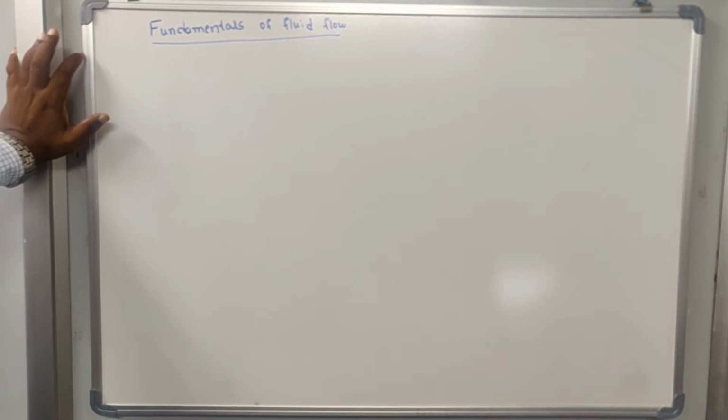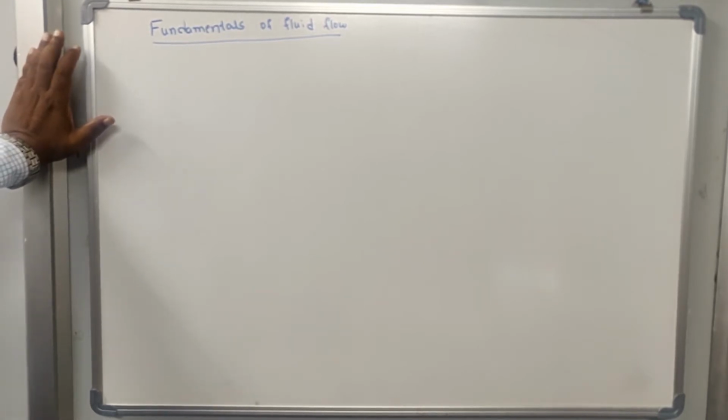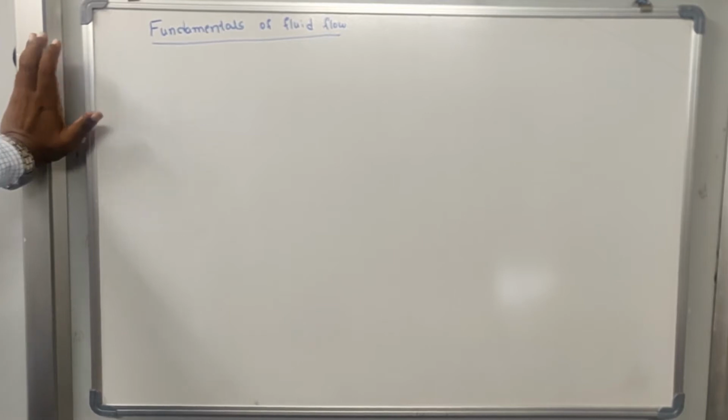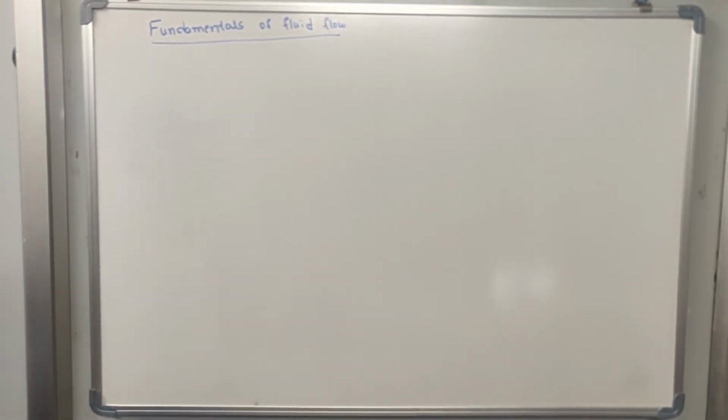So the necessity of the continuity equation is to know whether the fluid is under the stationary condition or under the moving condition, or in other words, whether it is flowing continuously. Okay, so the importance of the continuity equation is, if the continuity equation is satisfied, then we can say that the flow is continuous. Okay, if the continuity equation is not satisfied, the flow is discontinuous,